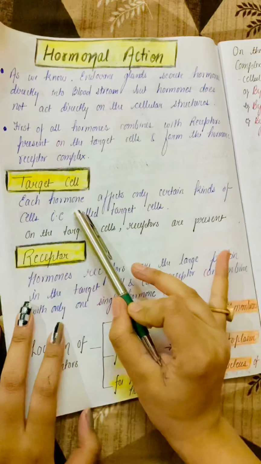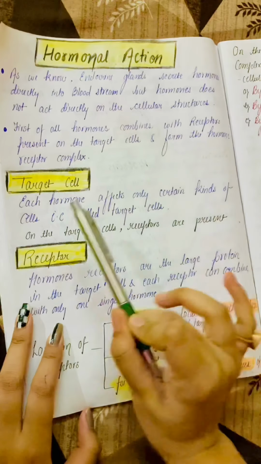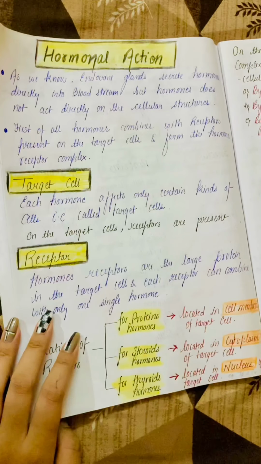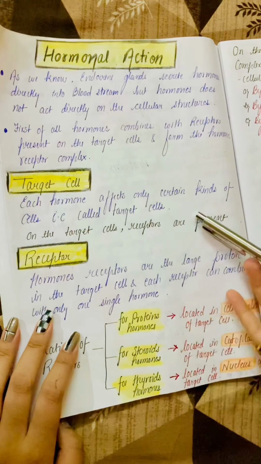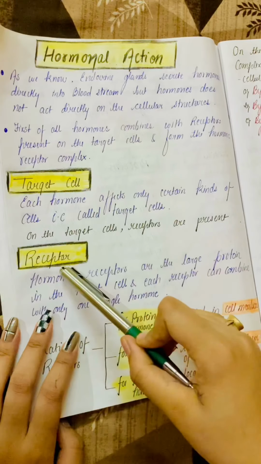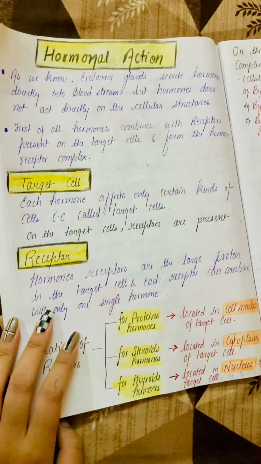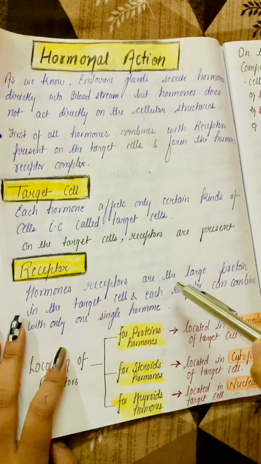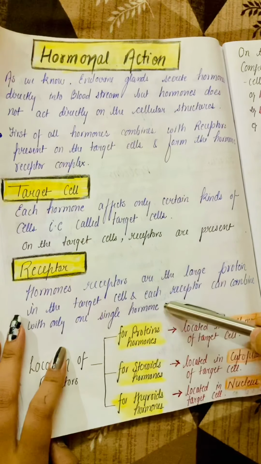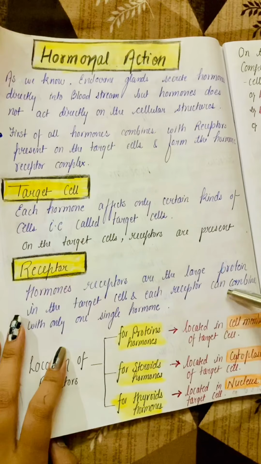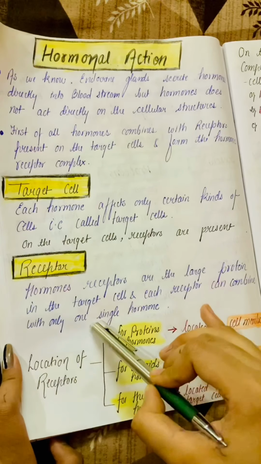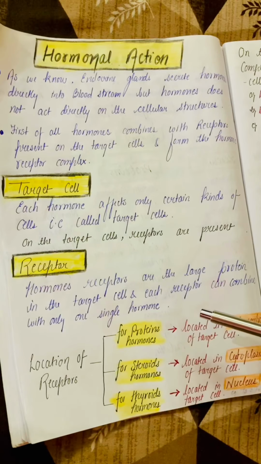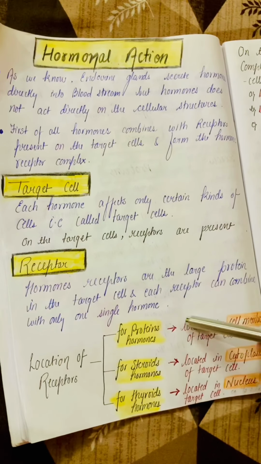Each hormone affects only certain kinds of cells, that is called the target cell, and receptors are present on the target cell. Actually, receptors are large proteins in the target cell, and each receptor can combine with only one single hormone. And there are various locations of receptors.